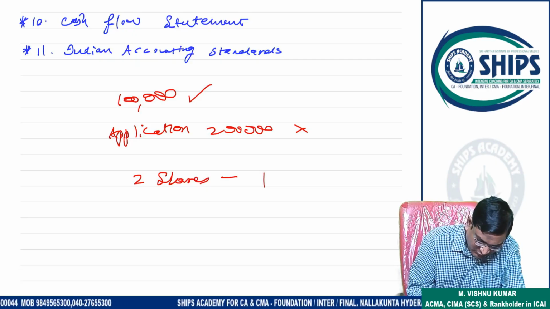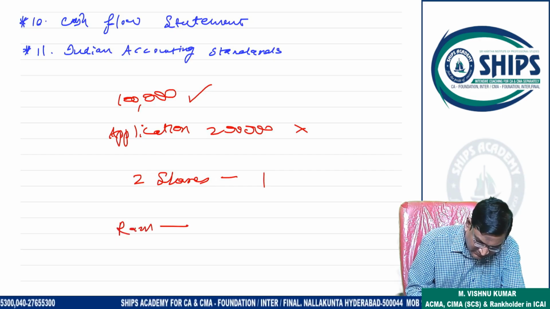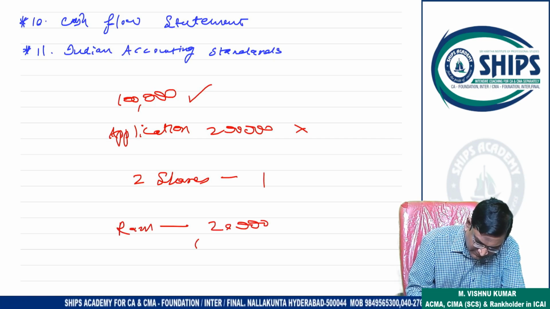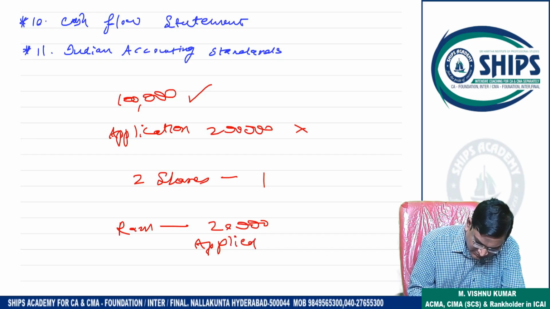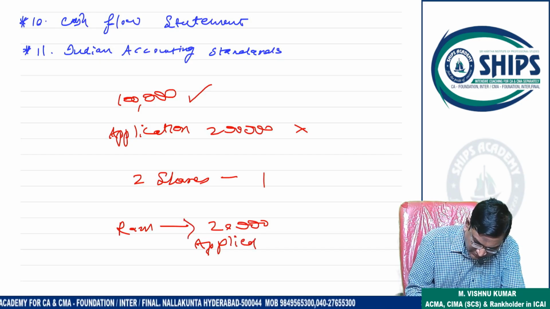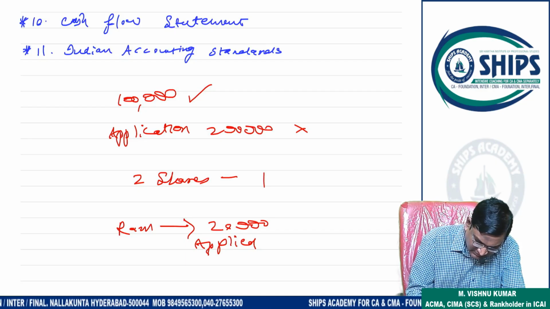Means any applicant, suppose Mr. Ram, applied for 20,000 shares. The company will not allot 20,000 shares because the share quantity is limited and applications are more. In that case, the pro rata decided is 2:1.